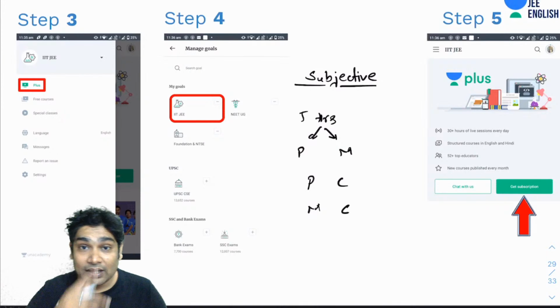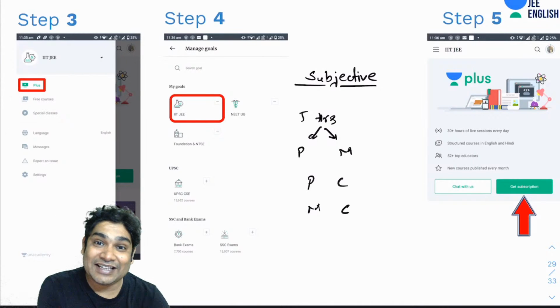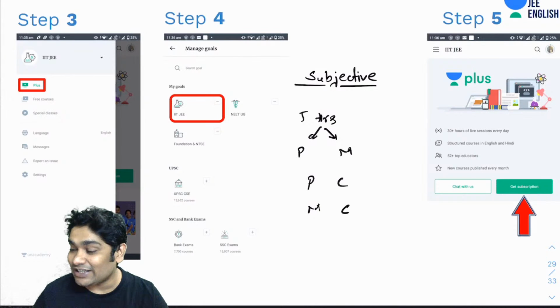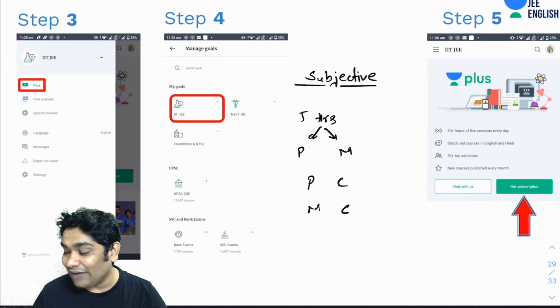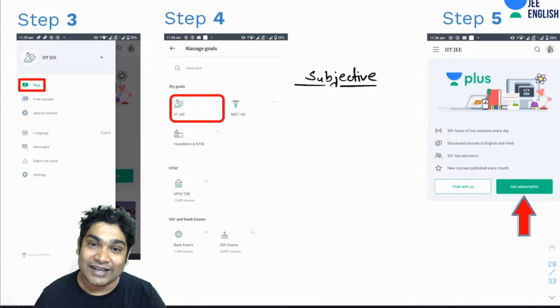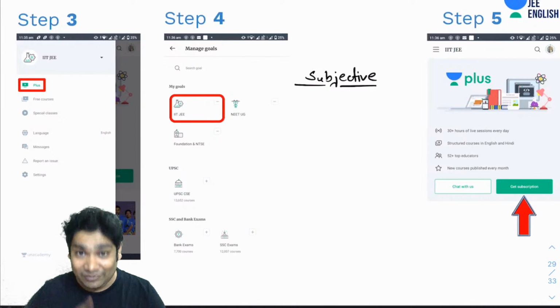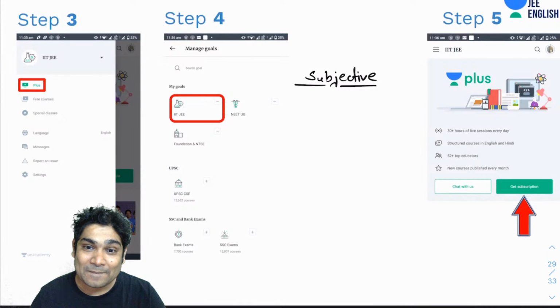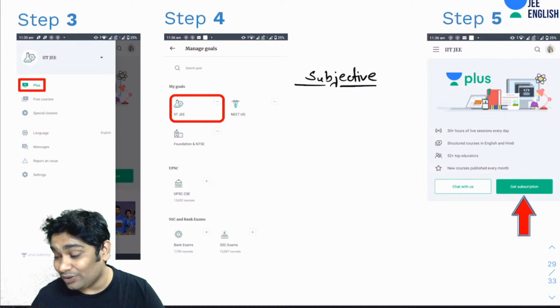Then see, when I was preparing for my JEE exam, I told you guys that I took a drop of 1 year. All right, because in 11 and 12 I was doing self study, so I did not do that well. So when I was preparing for JEE, I took a drop. I did not have to go to school, so I could manage 8 hours of self-study daily. Alright, that was besides my classes. So then you can manage it easily.